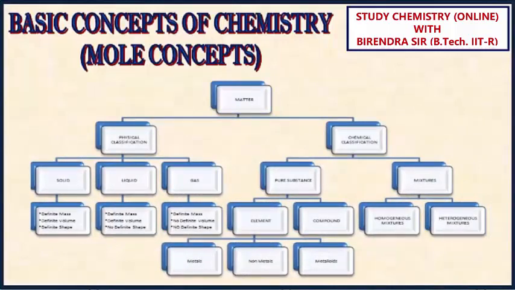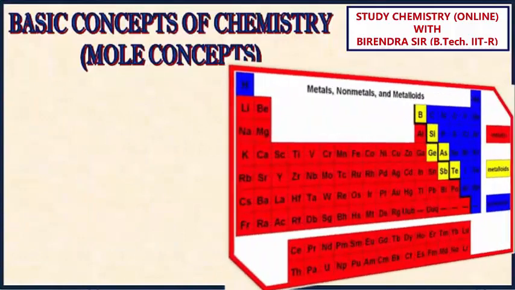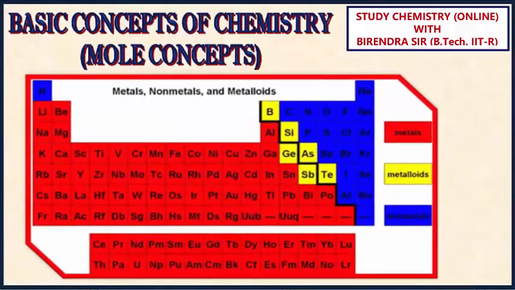And the important point for mixture is components retain their properties and can be separated into pure substances by physical means. Here you can see elements are further classified into metals like Cu, Fe, non-metals like nitrogen, phosphorus, etc. Metalloids like arsenic. You can see this classification in this periodic table.